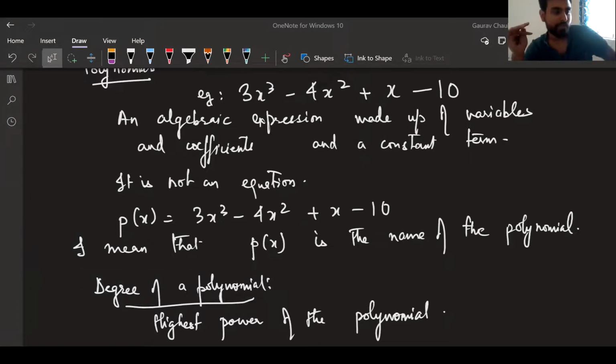Now, I wanted to remind you that a polynomial does not have solutions. Equations have solutions. Okay. Because solution means it is when an equation is true. For being true, it should have an equal to sign. Polynomial will not have solutions, but polynomials have something else. Anyone remembers? Dash of a polynomial we have studied earlier.